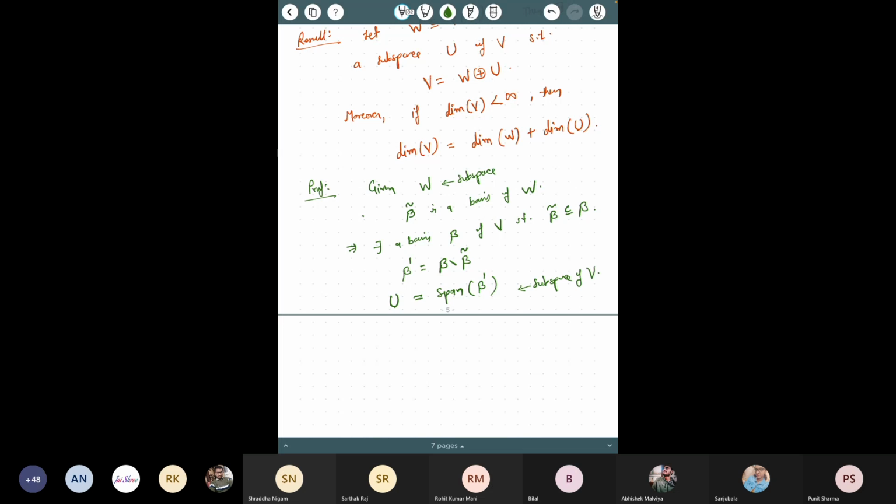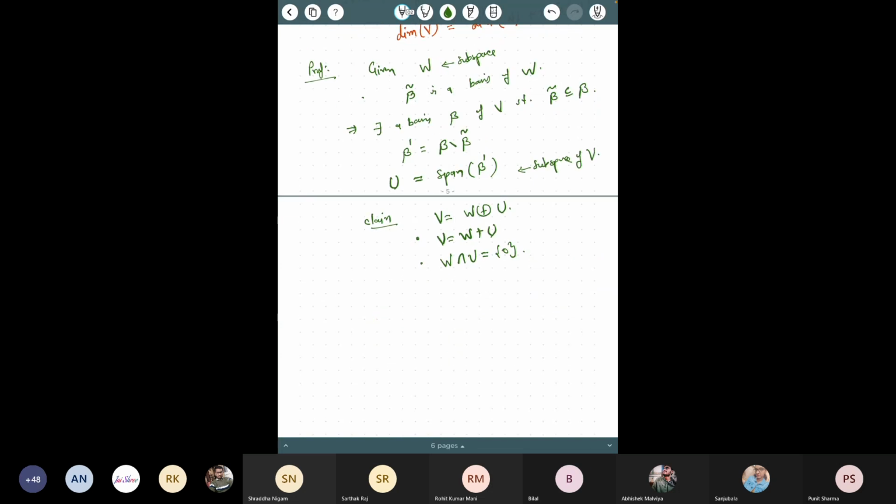So now we have two vector spaces, W and U. The next thing is to prove that V is equal to W plus U. For this, you have to do two things. You have to show that V is a linear sum of W and U, and that the intersection of W and U is just the zero vector. Now, can you finish this proof?